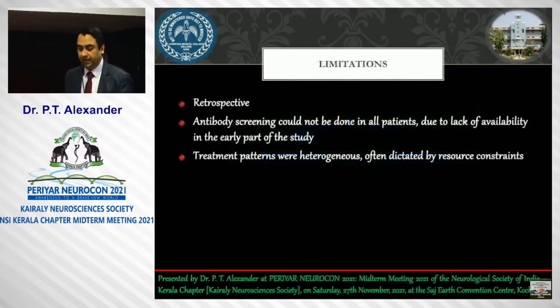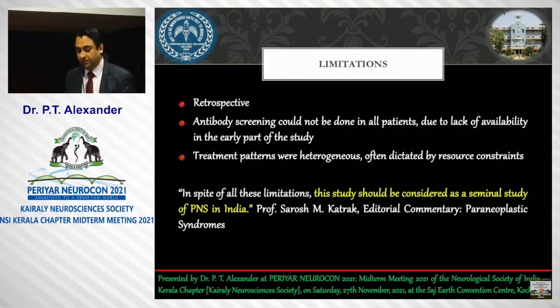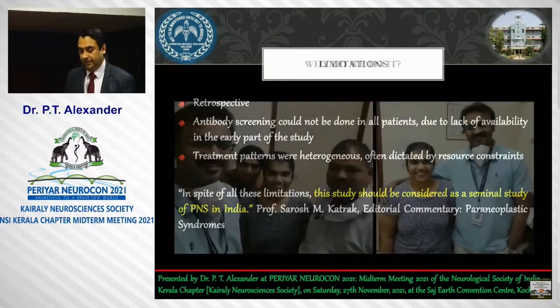Do not let go. Limitations in our study: it was a retrospective study, antibody screening could not be done in the initial years of the study, and the treatment patterns were heterogeneous, often dictated by the financial constraints of patients. Now, to quote Professor Sarosh Katrak, who wrote an editorial commentary on our study, in spite of all these limitations, the study should be considered a seminal study of PNS in India.